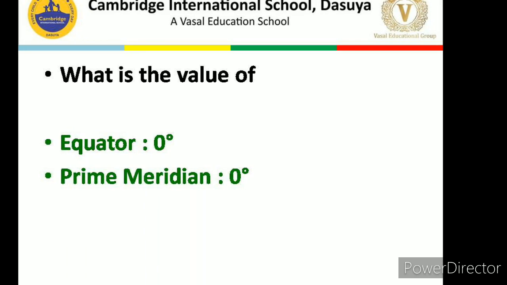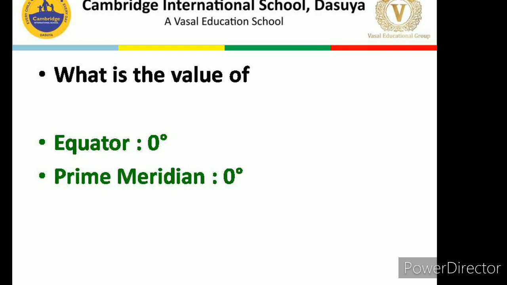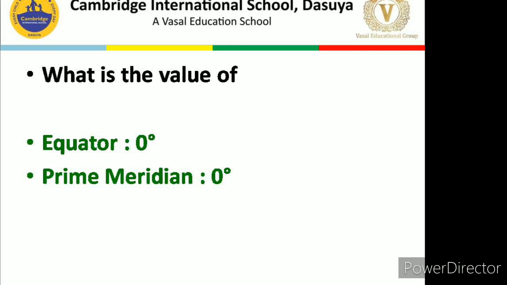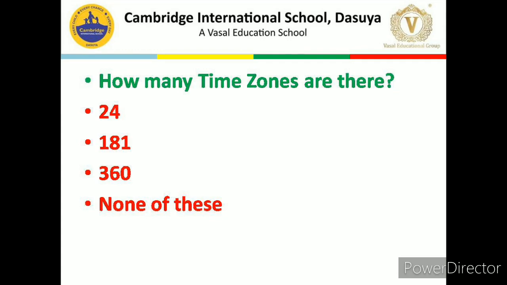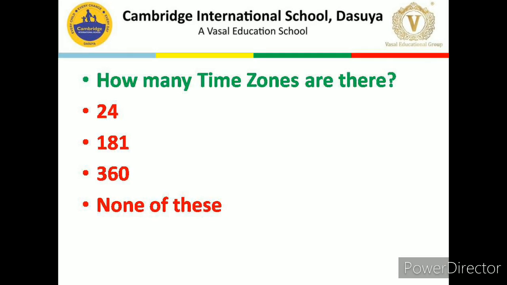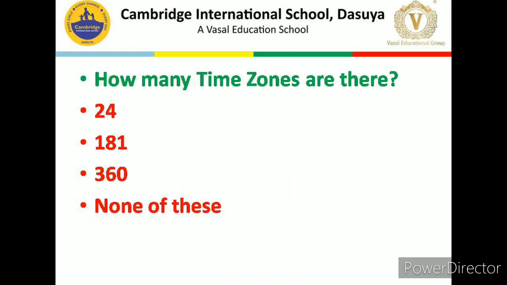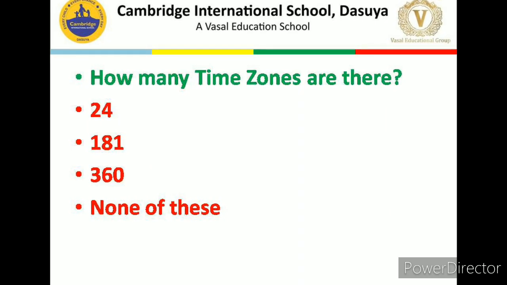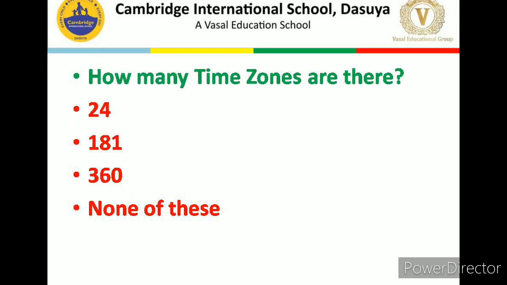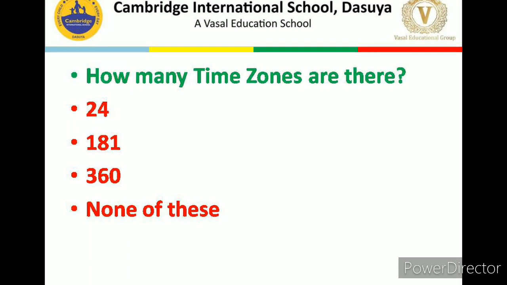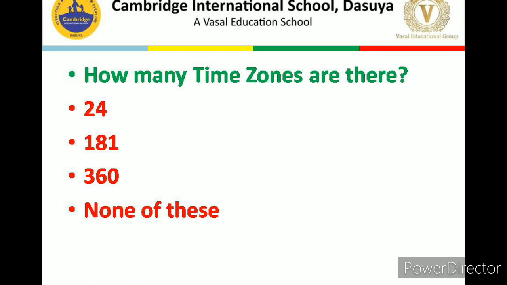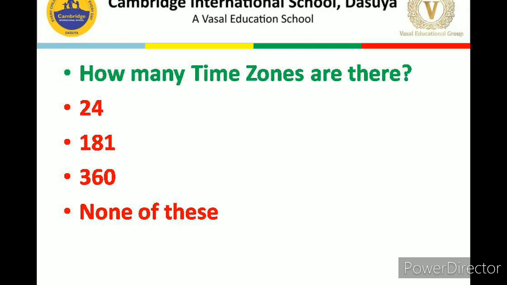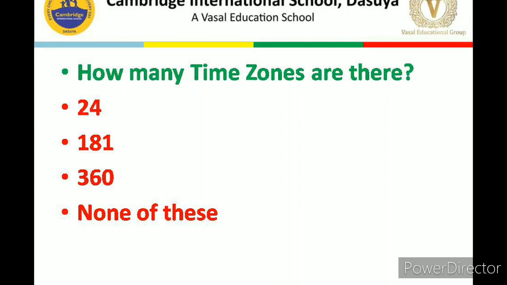So dear children, now let's move ahead to our next topic, that is time zones. So let's start our topic with the question. The question is, how many time zones are there? Your options are 24, 181, 360, none of these. And the correct answer is yes, there are 24 time zones.